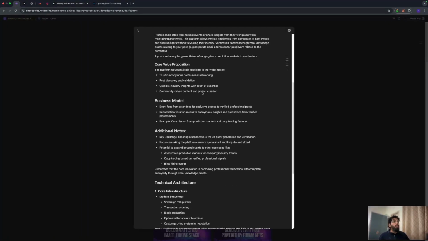The core value parts of it, I have described here pretty well: we're looking for something that's community driven. We're looking for discovery and validation, and trust in the anonymity that we want to provide. We would also like you to focus on the business model and how you can make this grow. We don't want you to be restricted to a hackathon only. We want you to go beyond that, and Karnot is ready to help you with that. We're going to be helping you in hosting the chain, and in providing all the infrastructure needed to actually get this running.